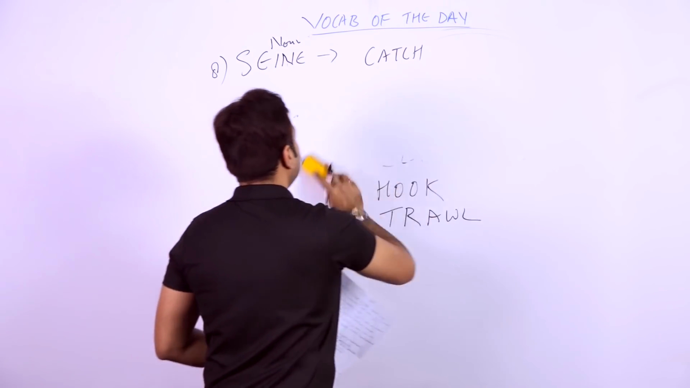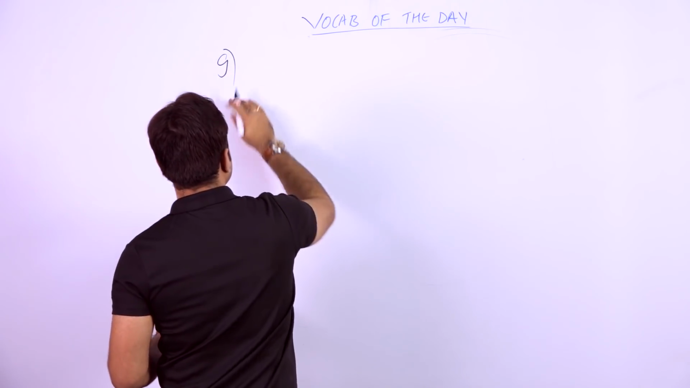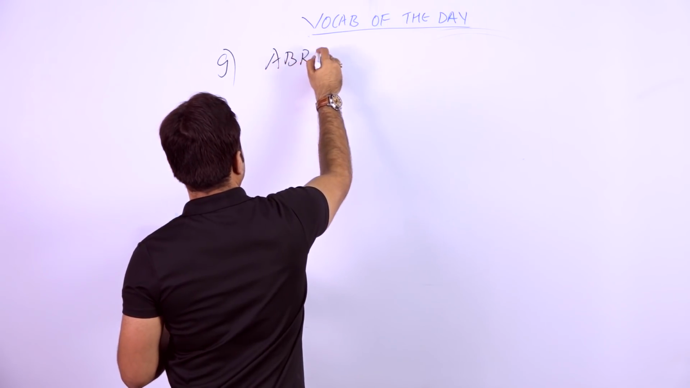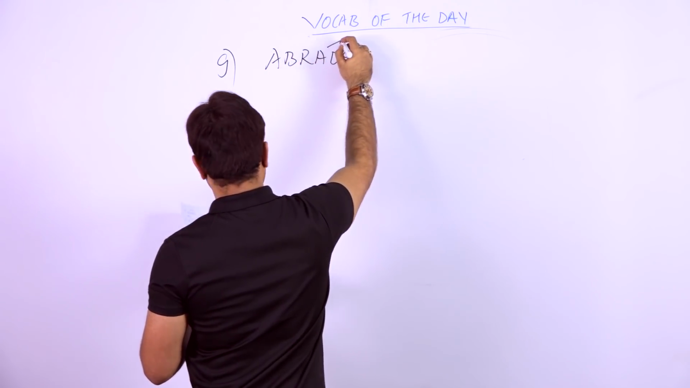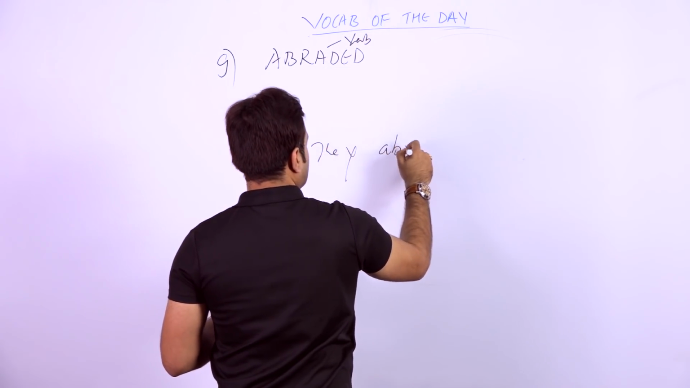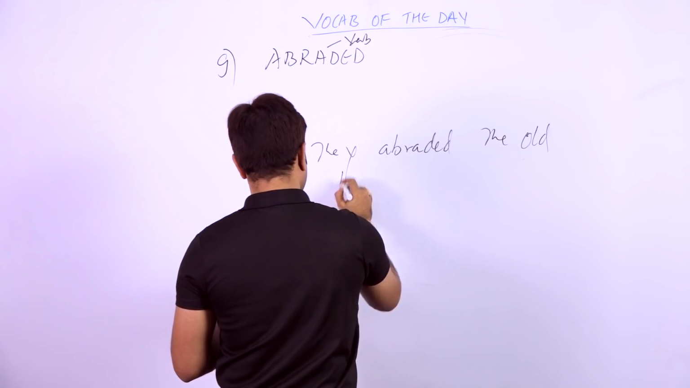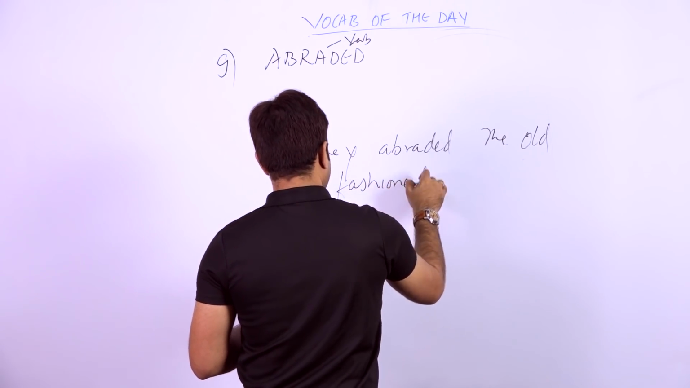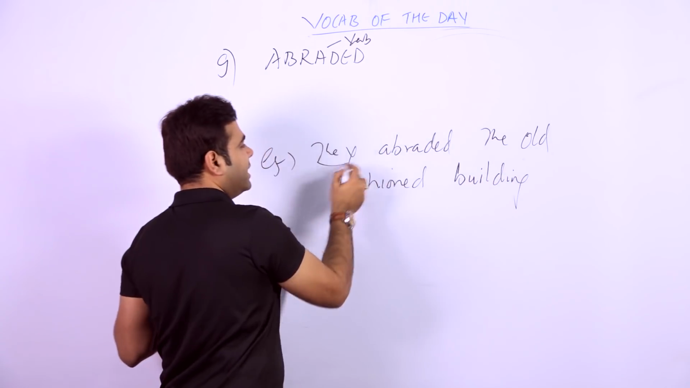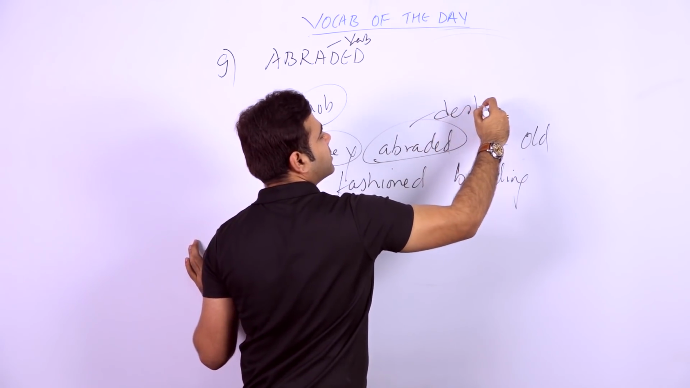Okay, let's proceed to the ninth word. The ninth word we have, students, is abraded. Abraded is a verb. The example we have is they abraded the old fashioned building. Now, abrading is to destroy something.